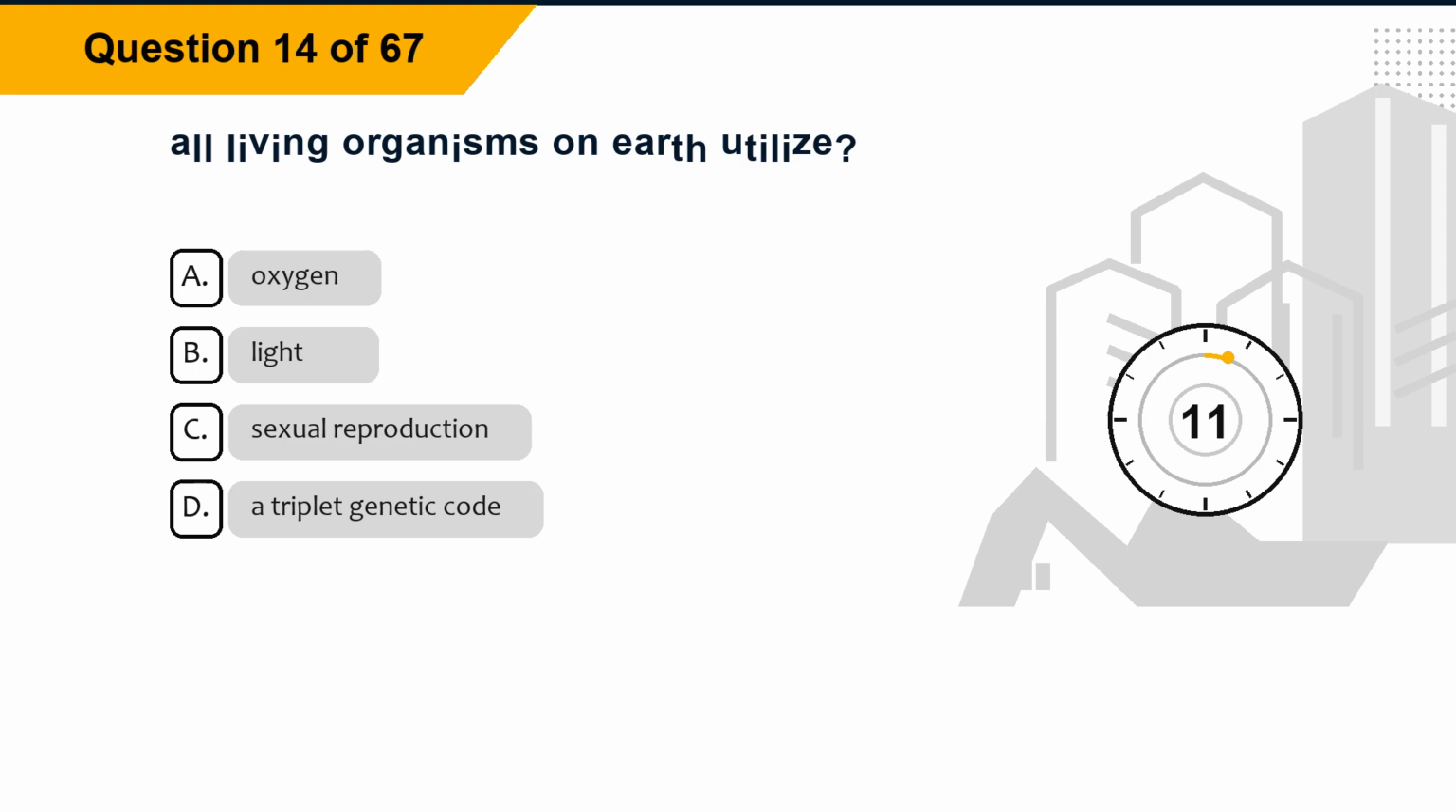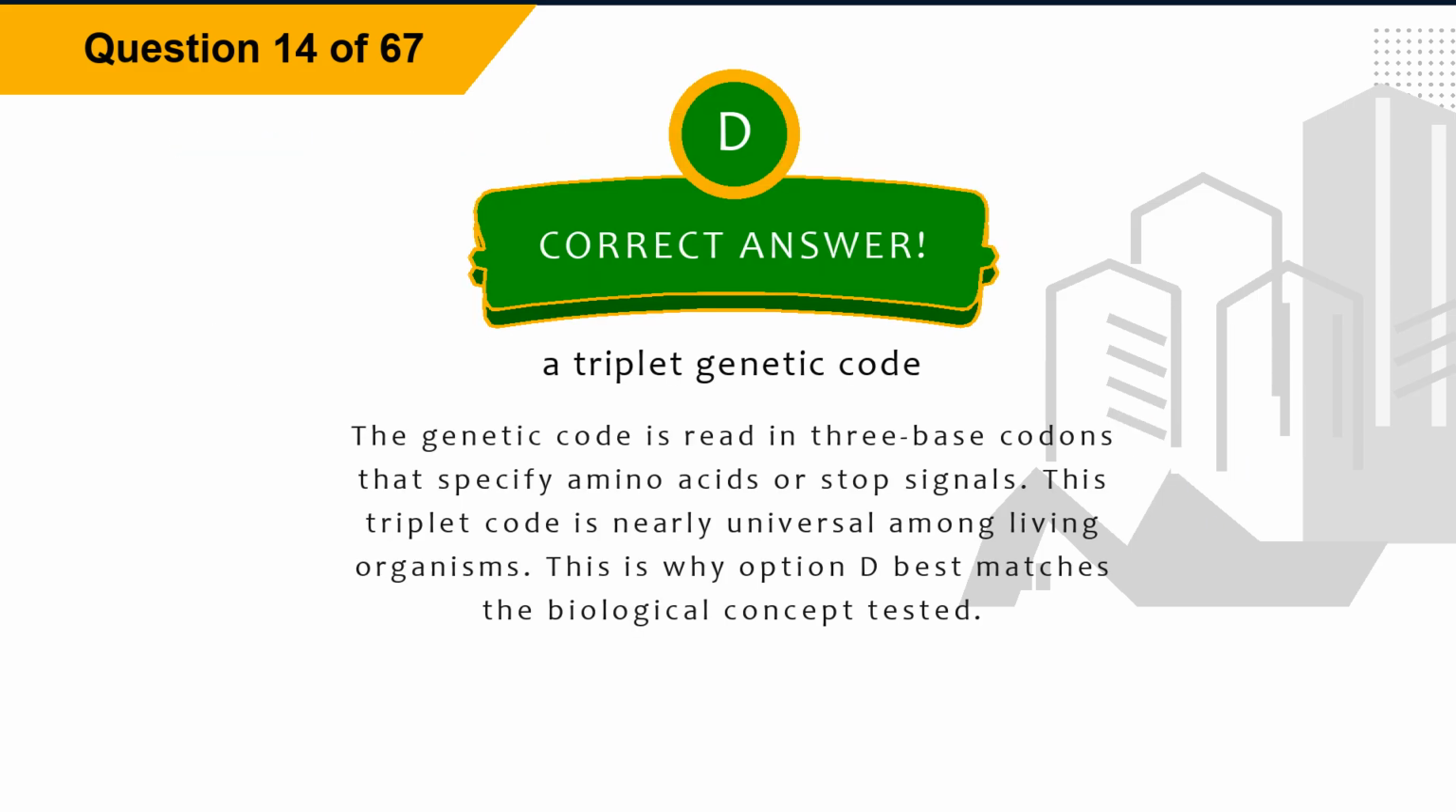Question 14. All living organisms on Earth utilize? Option A, oxygen. Option B, light. Option C, sexual reproduction. Option D, a triplet genetic code. The correct answer is option D, a triplet genetic code. Explanation. The genetic code is read in 3 base codons that specify amino acids or stop signals. This triplet code is nearly universal among living organisms. This is why option D best matches the biological concept tested.